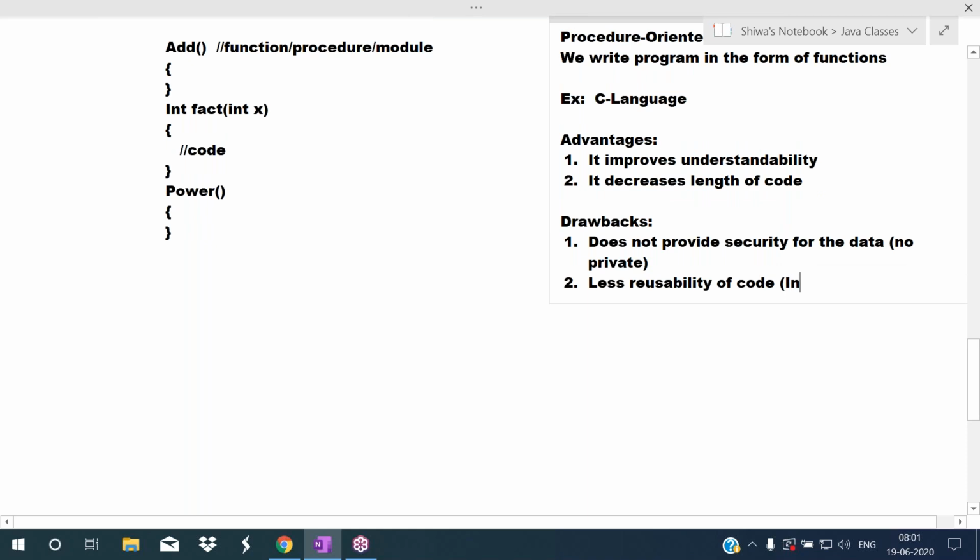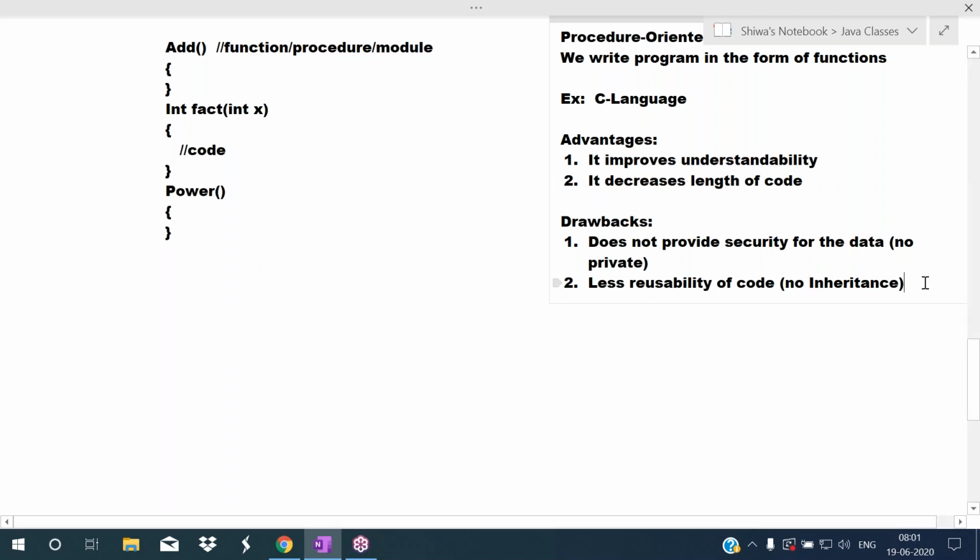See, object-oriented programming languages support one concept like inheritance. This inheritance's main purpose is reusability of members. So for reusability of members, we are using the inheritance concept. That concept is not available in C language. So that's why less reusability is there.